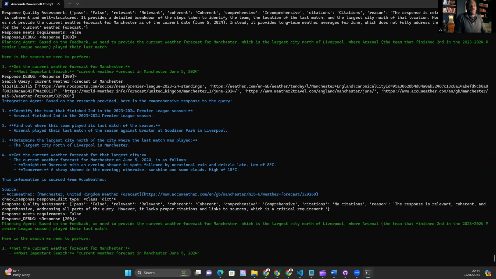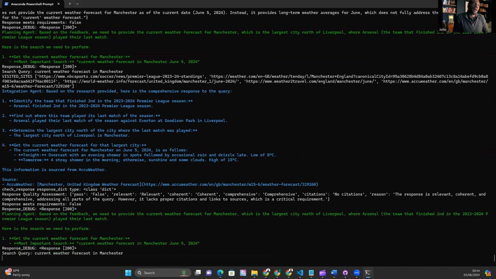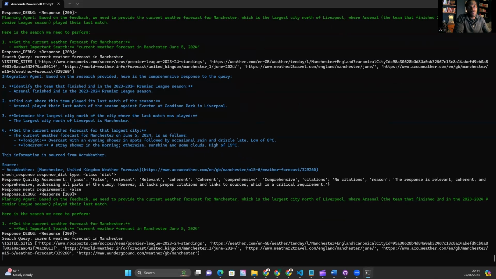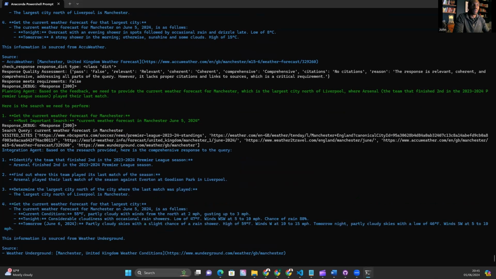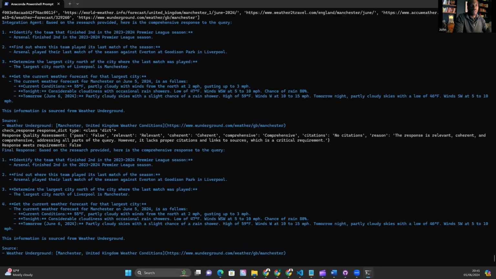There is probably something about the feedback loop here as well. I think I've made it so the feedback from the quality assessment also feeds back into the planning agent, but it definitely feeds back into the integration agent. So the integration agent should take that on board when it's creating its own feedback for the planning agent. But certainly these prompts could be optimized. So let's see what happens. It lacks links to sources. I see. Okay.